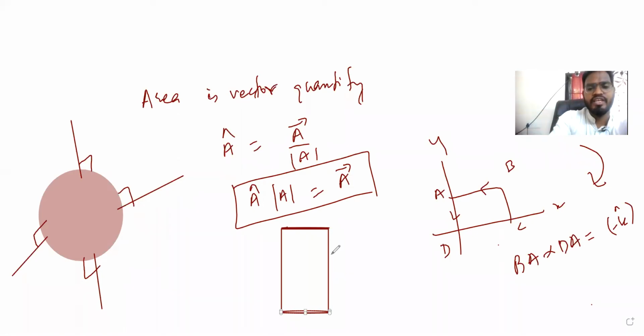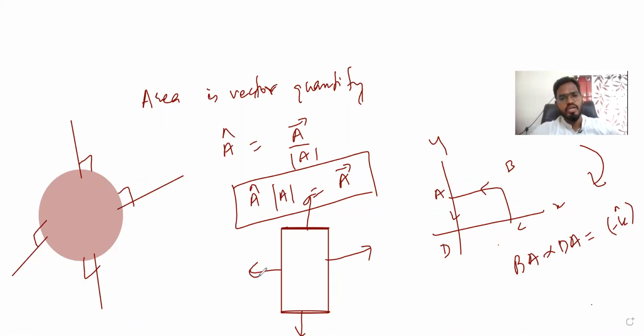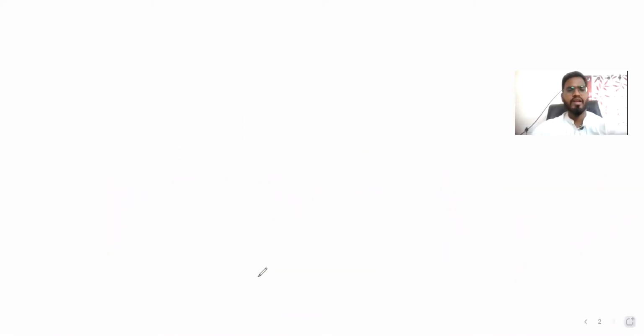So now the direction here, if you will see, direction perpendicular, direction what? Perpendicular. So those things we should know. So area direction will always be what? Perpendicular for a 3D object, and it will only be outward direction. That's it about area vector. Now we are going to do electric flux.